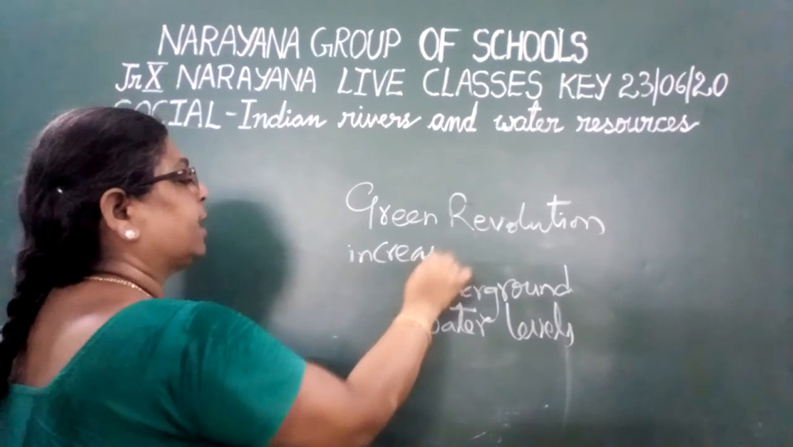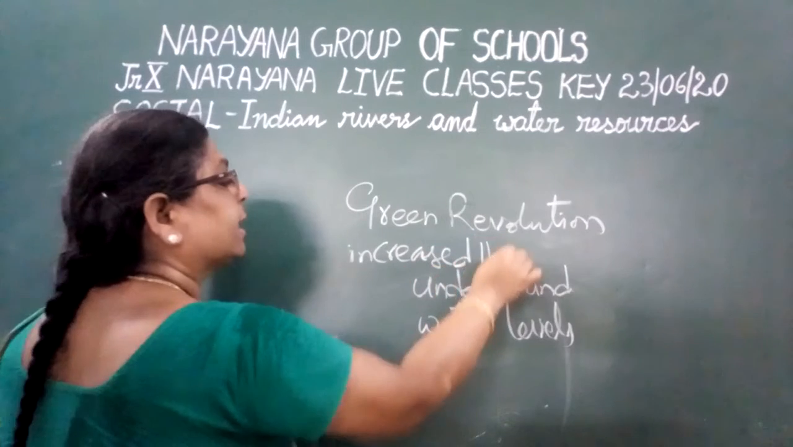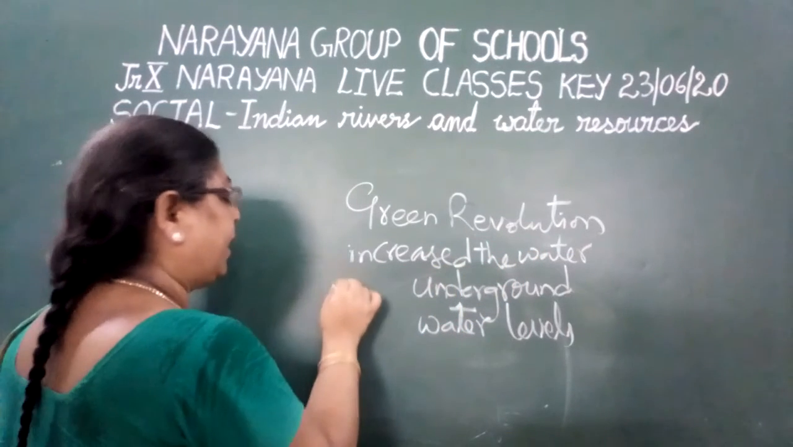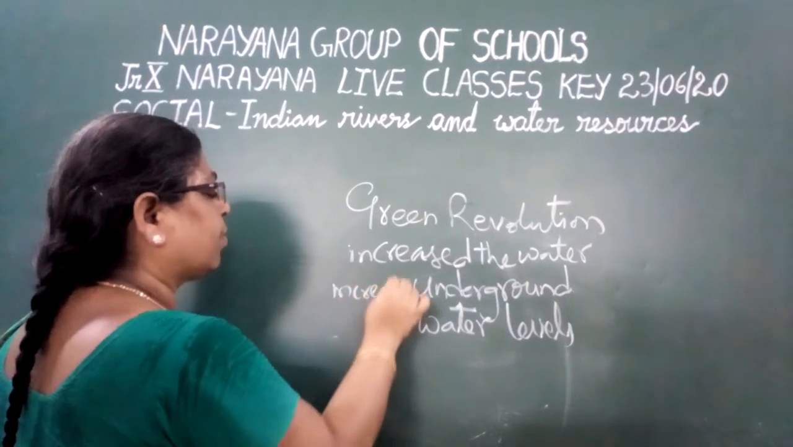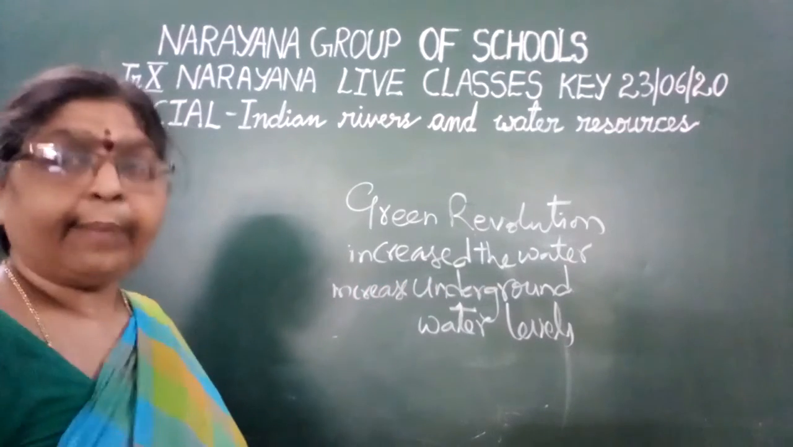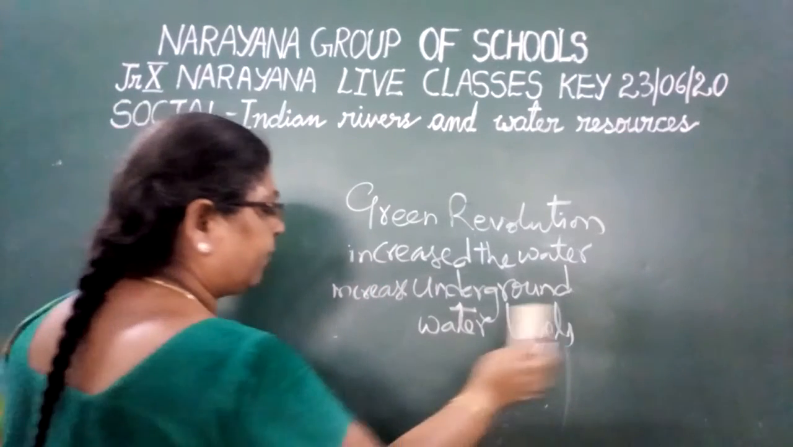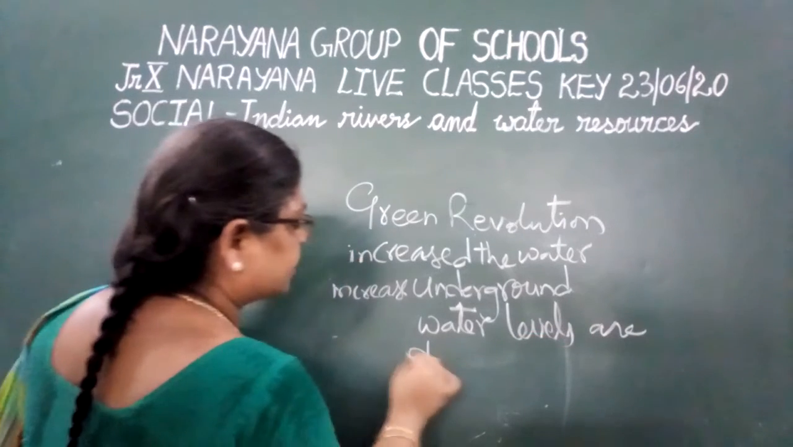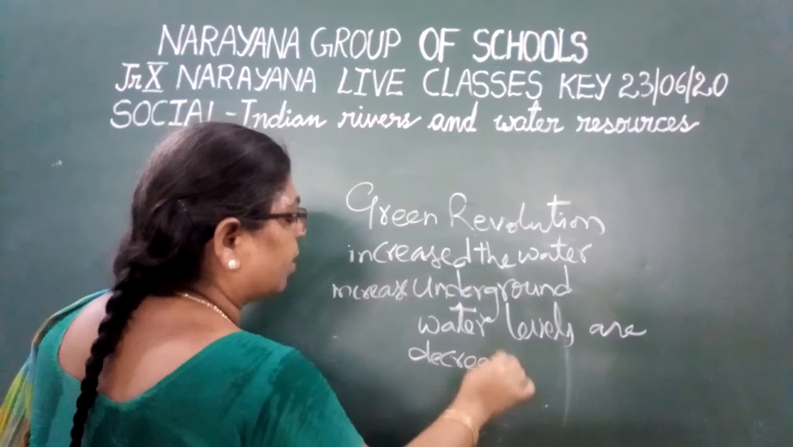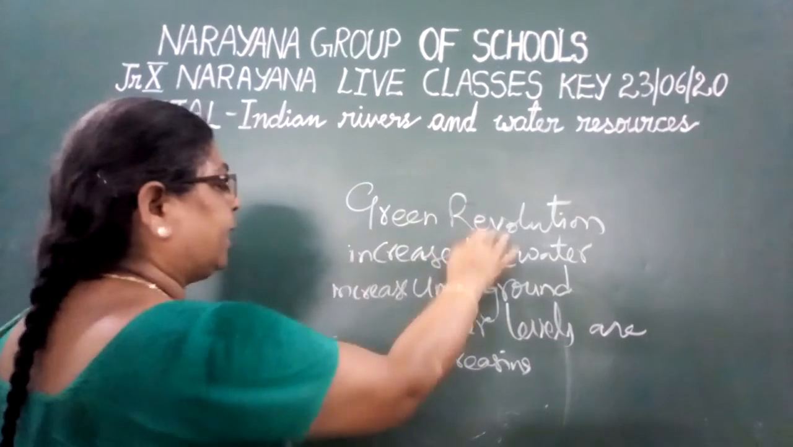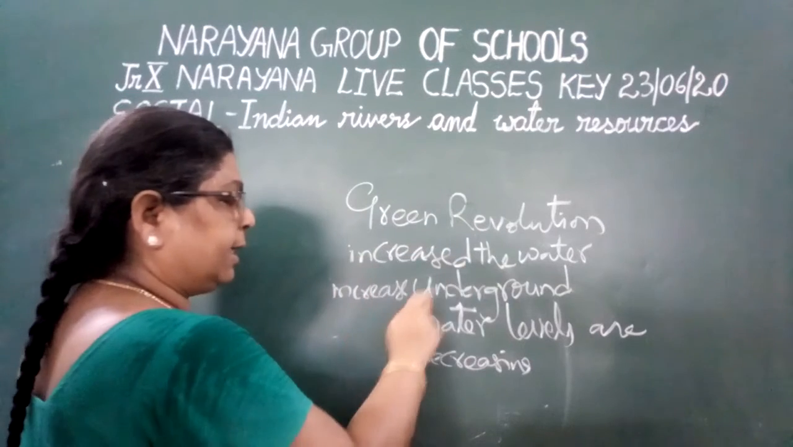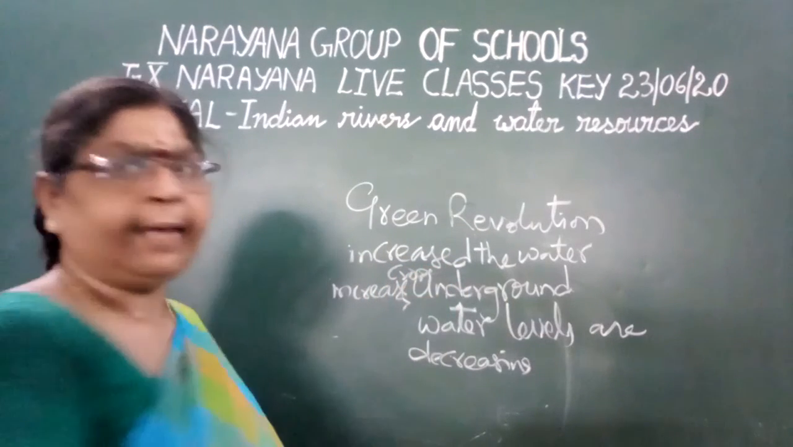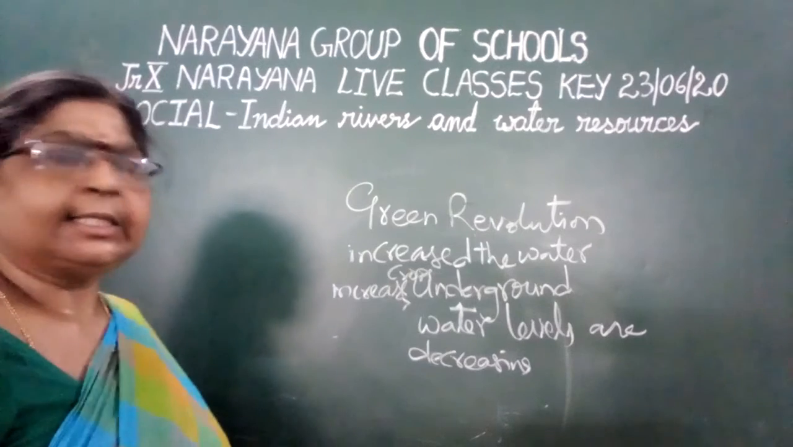The green revolution increased the water intense crops, and hence what happened? The underground water is getting depleted, or the underground water levels are decreasing. This is the right answer. So you have to correct the statement like this: the green revolution increased the water intense crops, and underground water levels are decreasing. This is the right answer.